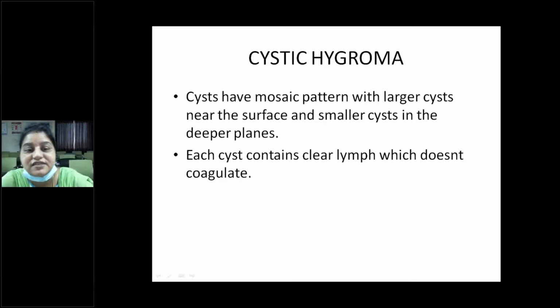These cystic hygromas will have a mosaic pattern with larger cystic areas near the surface, and as we go deeper we will get only smaller cystic spaces. Each cyst contains clear lymph, because these are formed from the sequestration of the jugular lymph sacs. So it is a lymph sac. It contains only clear lymph, which does not coagulate.